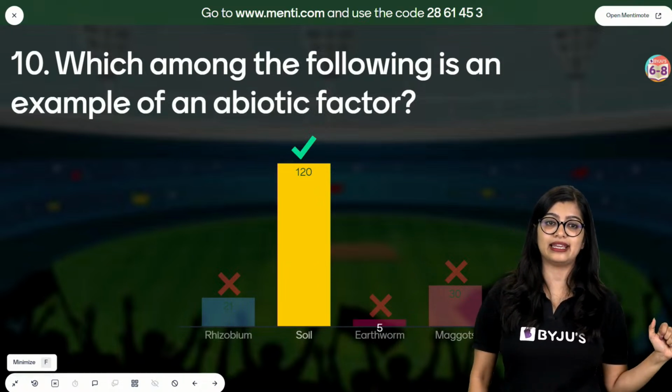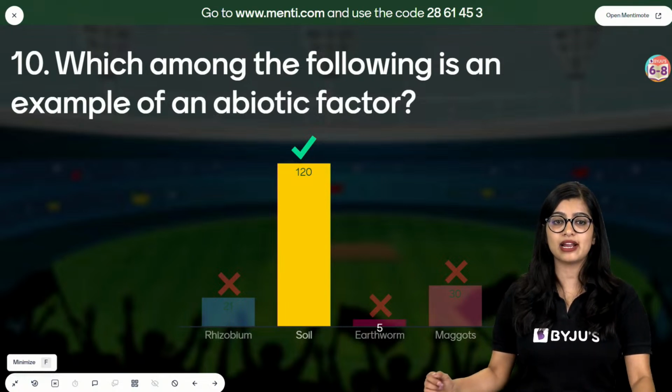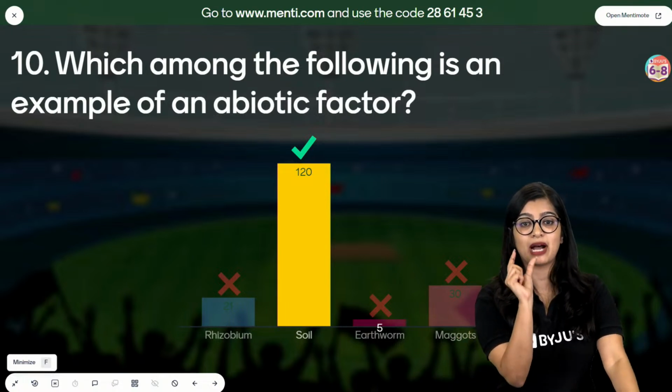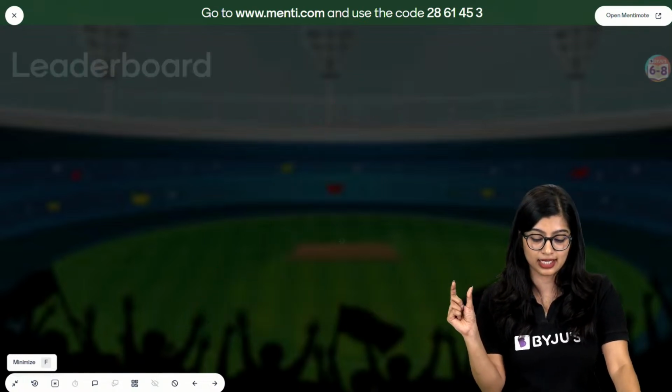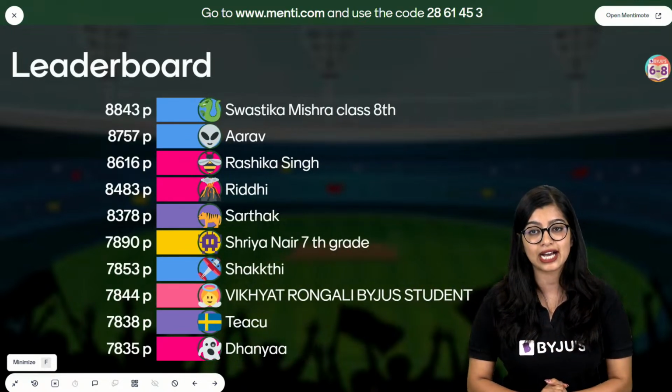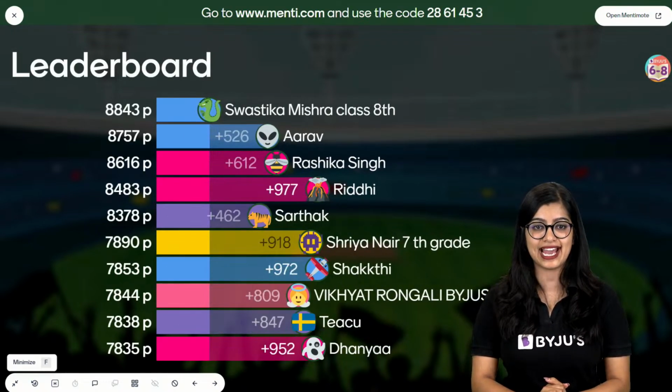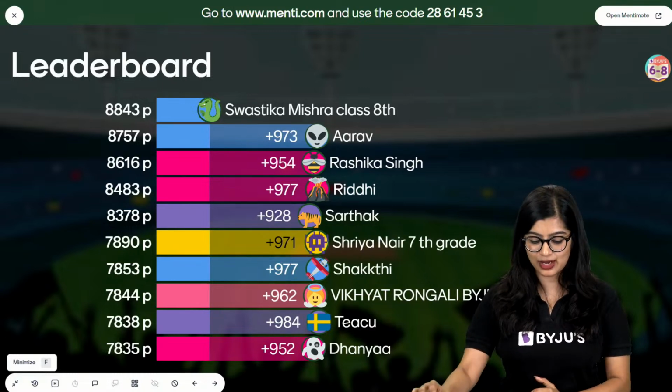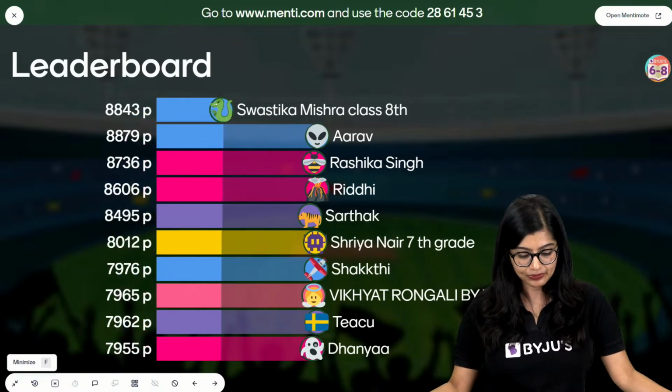Which is why it is an example of an abiotic factor. Land, exactly, right? So very good, everybody. With this, of course, you know that we have biotic and abiotic factors. And we move on to the last leaderboard for today. Okay, so let's see who has made it to the top.